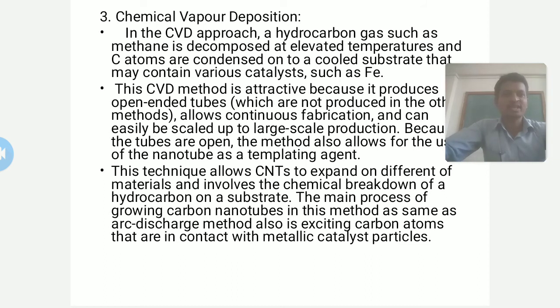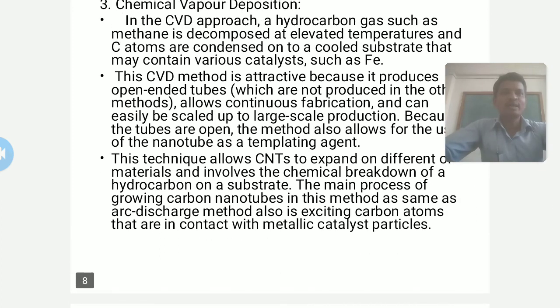So that's why this method is widely accepted, and this allows continuous fabrication and can be easily scaled up to large scale production. Because the tubes are open, the method also allows for the use of the nanotube as a templating agent.